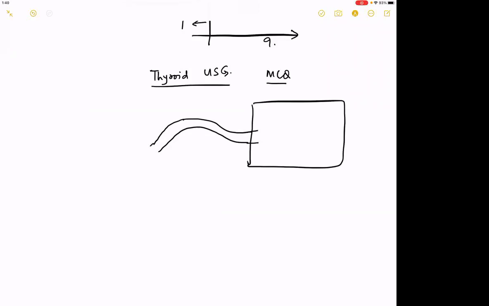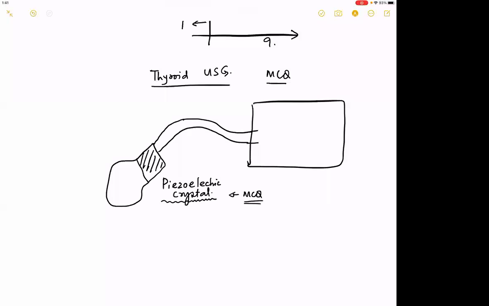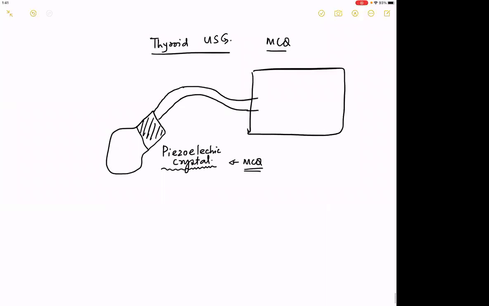The basic thing is that this ultrasound machine contains a crystal which is called a piezoelectric crystal. I think you have heard the name of this piezoelectric crystal. MCQ again: what is the piezoelectric material that is used to make an ultrasound? What came in your JEE and other MCQs are salts of zirconate.